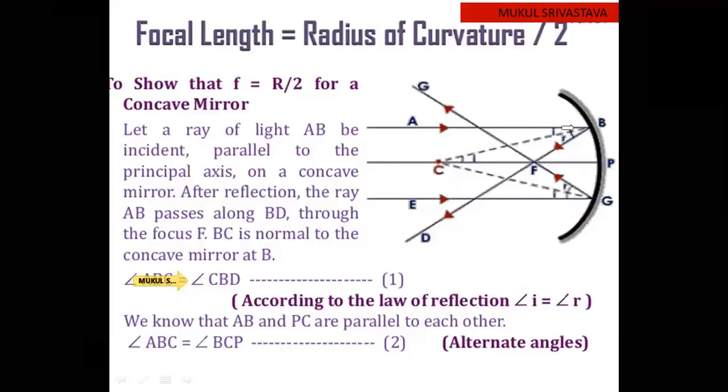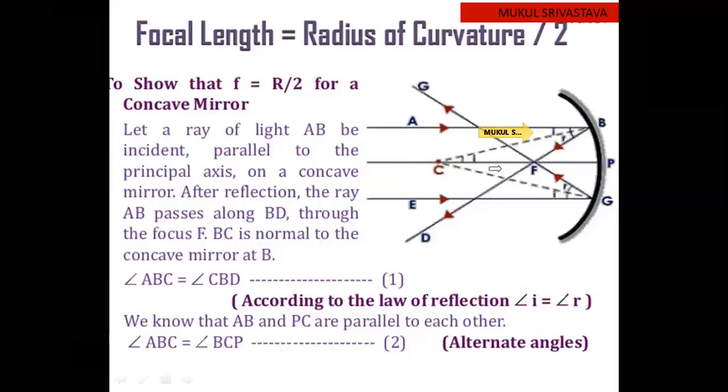Now, if you see this, AB is parallel to PC. This one is AB and this one is PC. Now, if these two lines are parallel, in that case the angle I is equal to this angle I. So angle ABC, that is the angle of incidence, is equal to BCE.